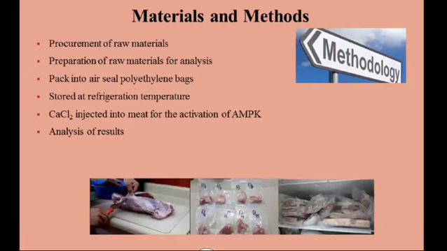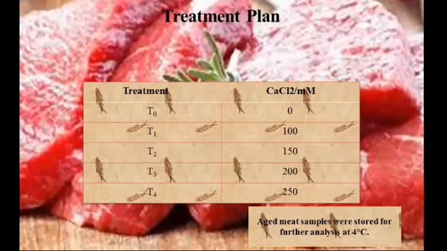First of all, I did the procurement of raw materials. I bought buffalo meat from the market of Faisalabad, and then prepared the raw materials for analysis and sampling. Then I packed these samples into airtight polythene bags and stored them at refrigeration temperature. Then I injected calcium chloride into the meat for the activation of AMPK and to increase tenderness in meat. And then I did the analysis of these samples.